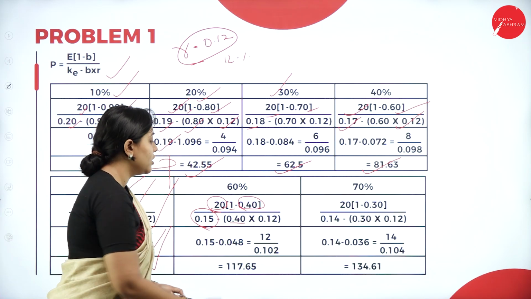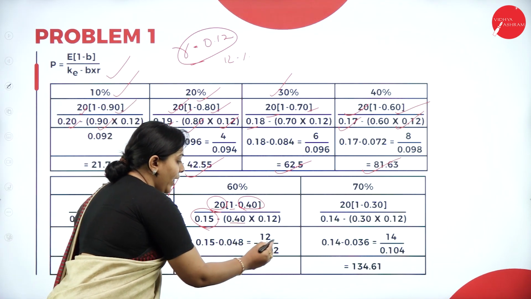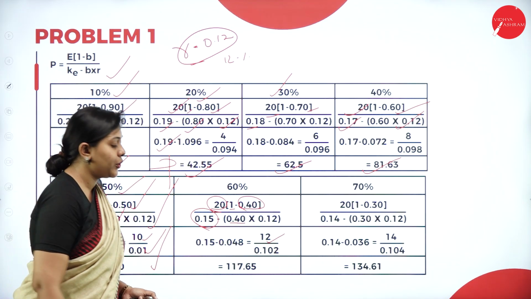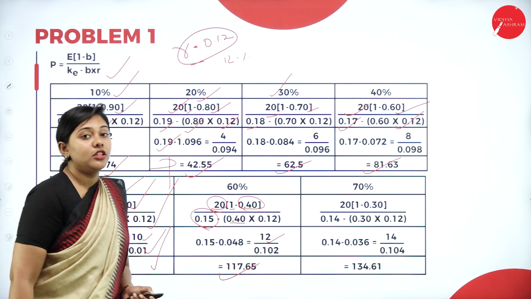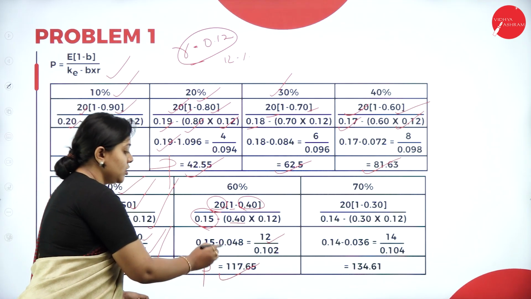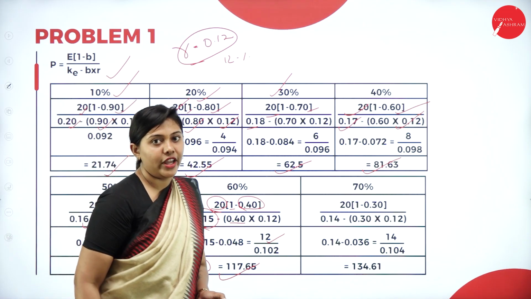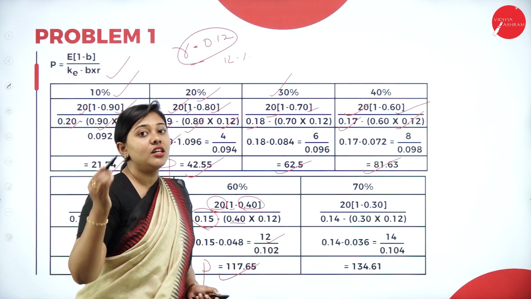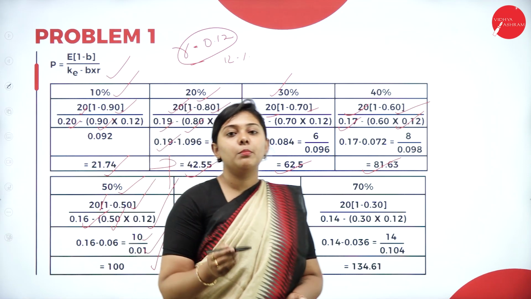So 20 is the earnings, 1 minus your retention ratio, your capitalization rate minus retention ratio into rate of return. The answer you get is 12 divided by 0.12, and if you substitute the value, the price of the share you get is 117.65. Moving forward, similarly, the 70% is the dividend payout ratio.